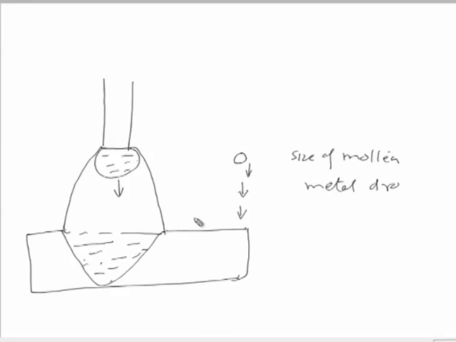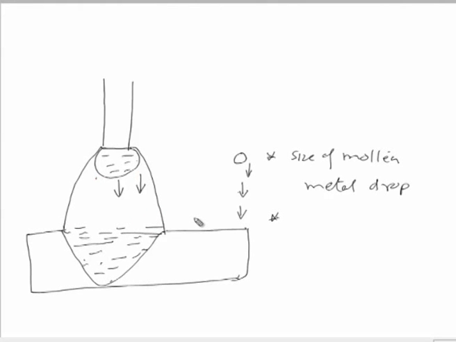So the size of the molten metal drop is one aspect which is influenced by the forces acting in the arc zone, and the second is the time during which it remains in the arc zone before it is transferred to the weld pool.